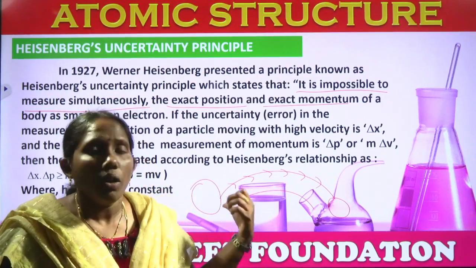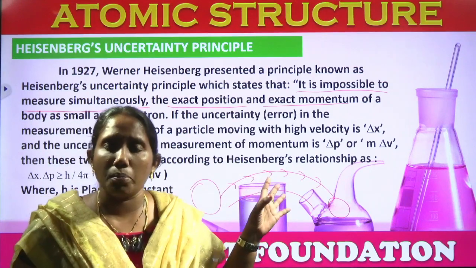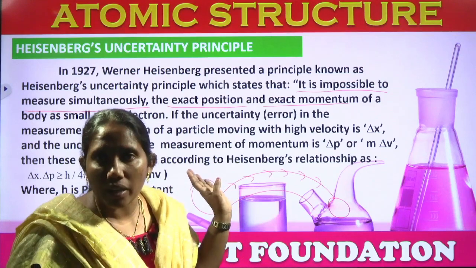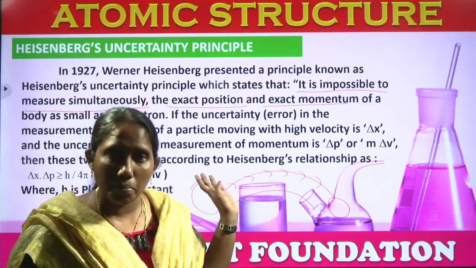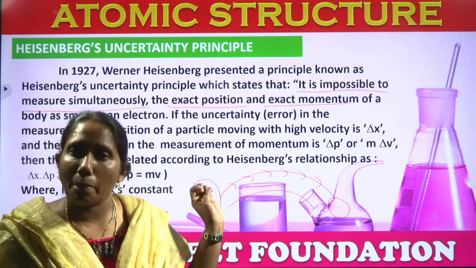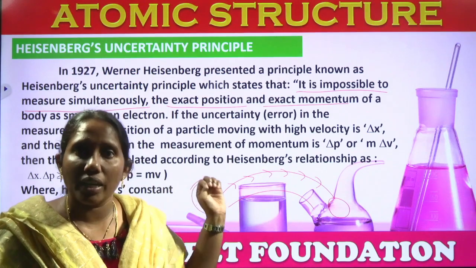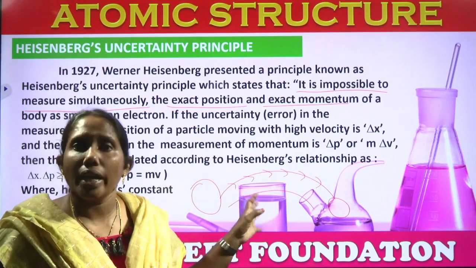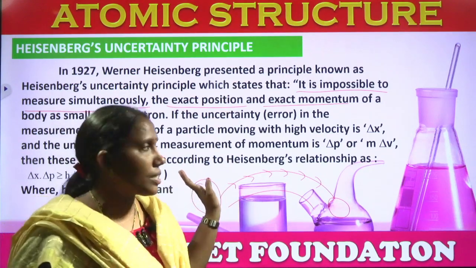And also we have one limitation for Heisenberg's uncertainty principle. This law is applicable only for particles the size of an electron, not for bigger particles. For those, Heisenberg's uncertainty principle is not applicable. Only very minute particles, around 0.01 milligram or 0.1 milligram in size, are able to follow this rule. Okay, this is Heisenberg's uncertainty principle.